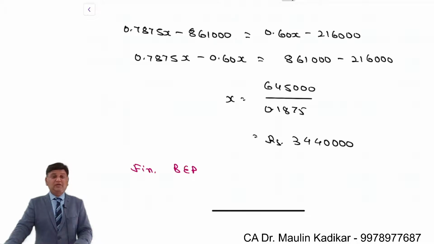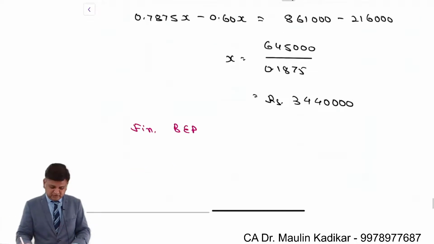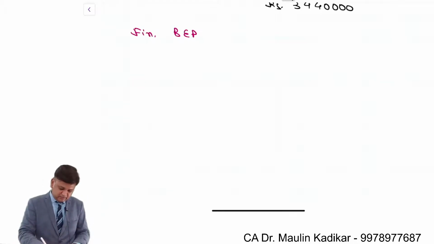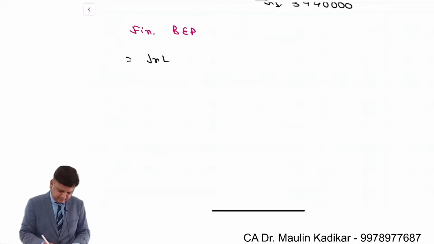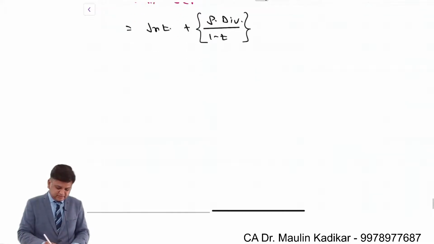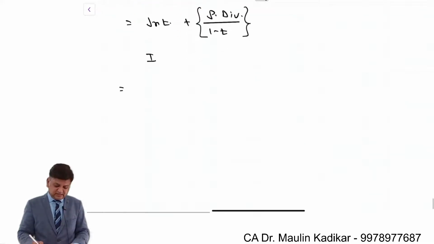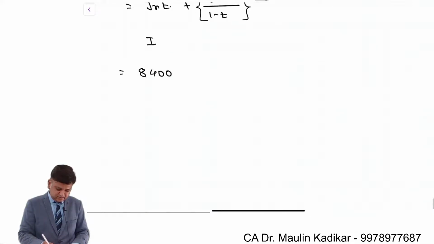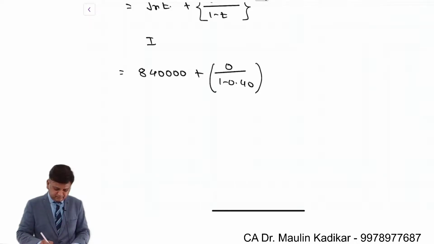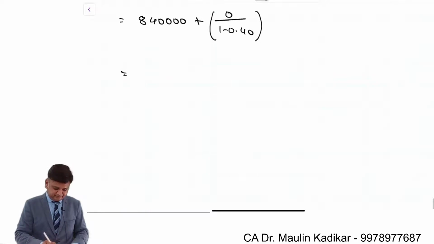Try to do the answer on your own for each of them. So the financial break-even point: write down interest plus preference dividend divided by 1 minus t. So financial plan 1, where existing interest is 8,40,000, preference dividend is 0, divided by 1 minus 0.4. So the answer will be 8,40,000 in case of the first financial plan.